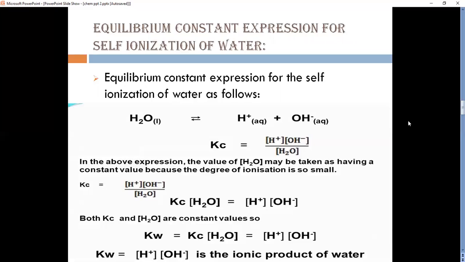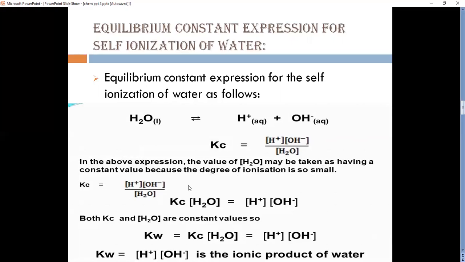According to the law of mass action, Kc is equal to [H plus][OH minus] divided by [H2O]. Kc is a ratio expression. In the above expression, the value of [H2O] may be taken as a constant because the degree of ionization is so small in water.